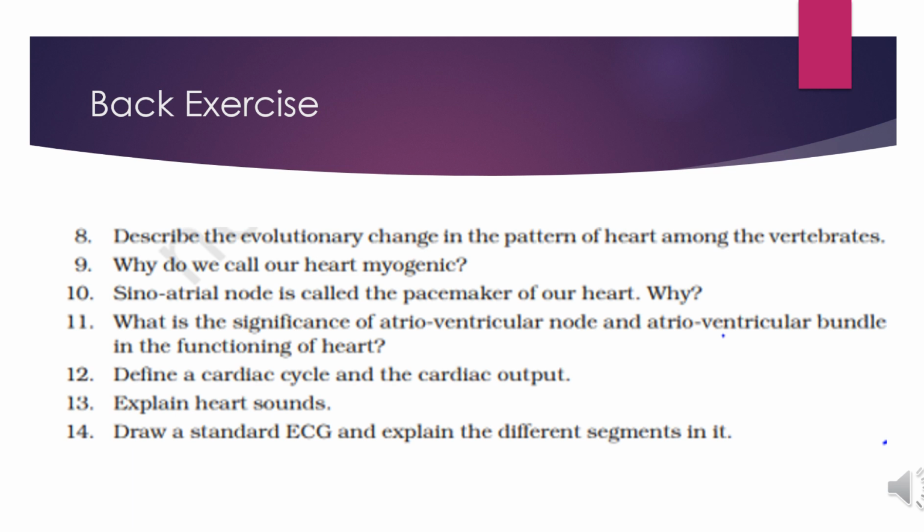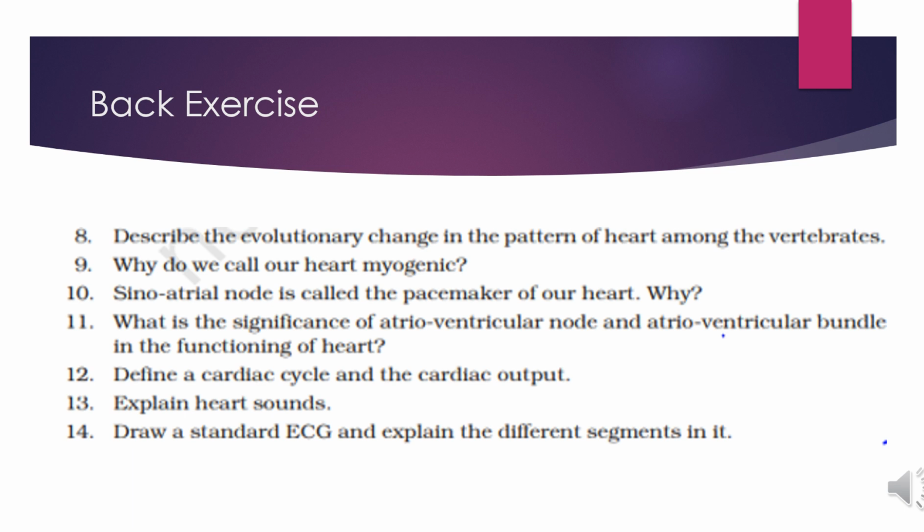Next question is, what is the significance of the atrioventricular node and atrioventricular bundle in the functioning of the heart? So the atrioventricular node is a mass of neuromuscular tissue and is situated in the wall of the right atrium. The AV node picks up a wave of contraction originated from the sinoatrial node. Bundle of His is a mass of specialized fibers which originate from the AV node. The bundle of His and Purkinje fibers convey impulses of contraction from the AV node to the muscles of the ventricles. So we have done all these things in the cardiac cycle.